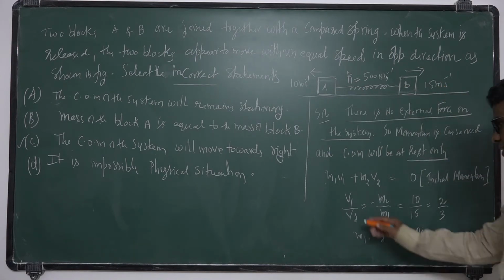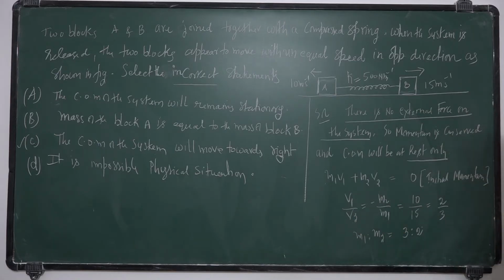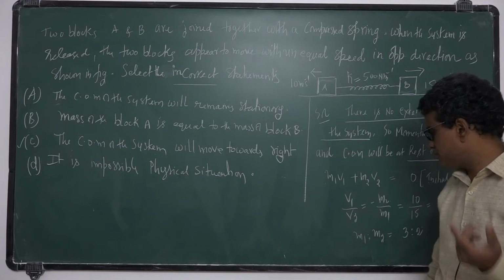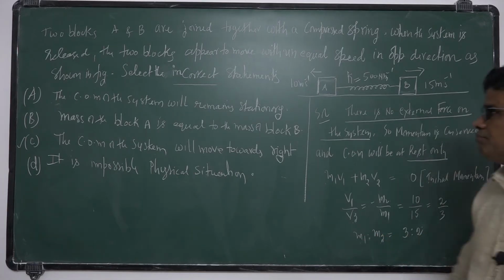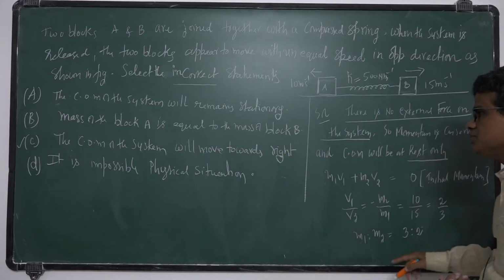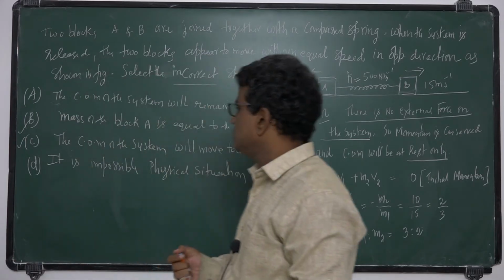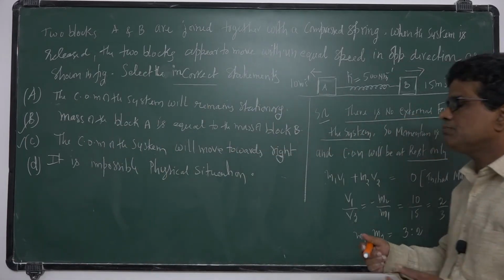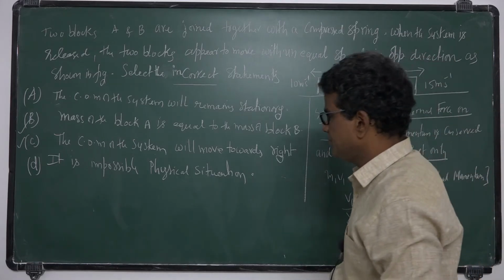So velocities acquired by them is inverse ratio of their masses, because momentum is conserved. Okay, so the ratio of masses is 3:2, but here mass of the block A is equal to mass of the block B. So this is an incorrect statement. So it is also an incorrect statement. It is impossible in this physical situation?